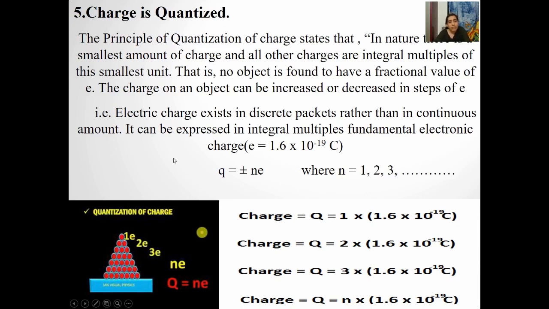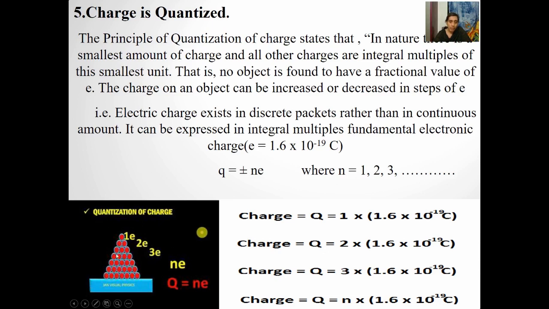What does this mean? If you consider any system, the charge will exist in it in discrete packets, not continuously like 1 coulomb, 1.5, 1.3, 2.5. Charge will not exist in that manner. It will always exist in discrete packets.